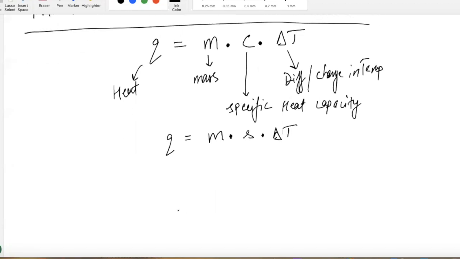All right. So guys, let's first try to break this down. Let's try to understand why Q is equal to MCΔT. Why do we need these three factors, and why do we use them? So if you're trying to heat something, what are the things we should keep in mind? The first thing is, what are we trying to heat? How much are we trying to heat? What is the amount of substance that we're trying to heat?